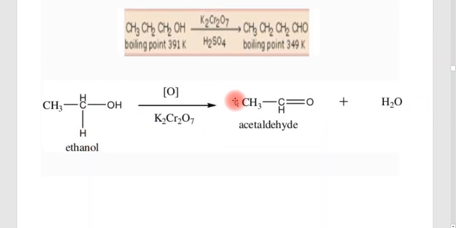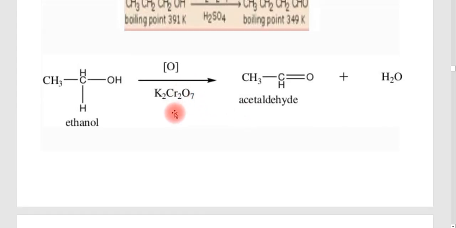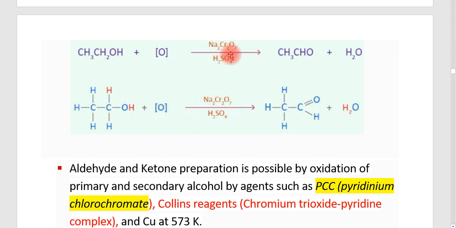Then one more example is given. That means ethanol is converted into acetaldehyde by the removal of water. Here also the oxidation is taking place in the presence of K2Cr2O7. It can also happen in the presence of sodium dichromate, Na2Cr2O7, in the presence of sulfuric acid. And how the water is eliminated, you can see here. This is CH3CH2OH, and two hydrogens and an oxygen leave, and after that the OH group is converting into a C double bond O, a carbonyl group. So the alcohol is converting into a carbonyl group.